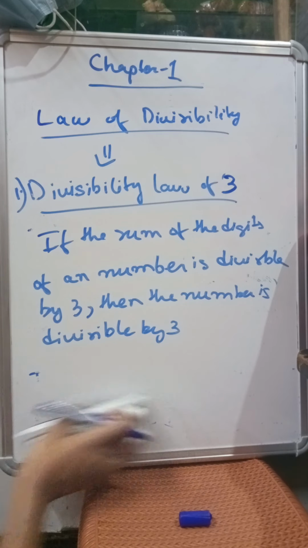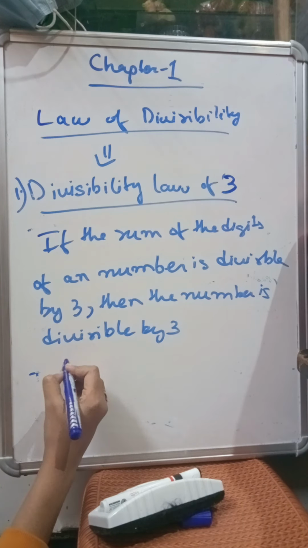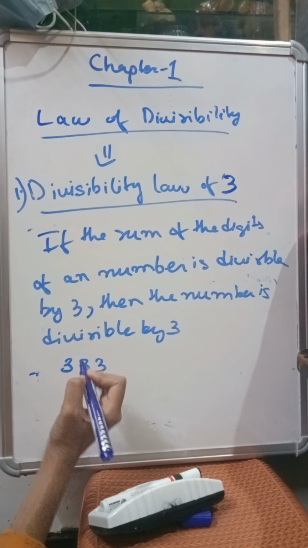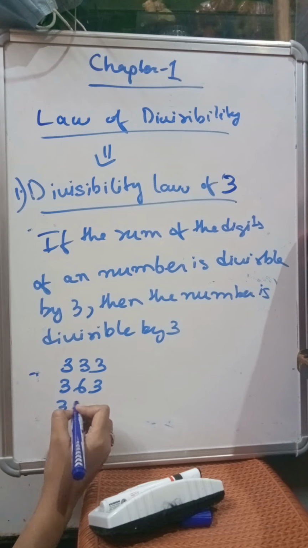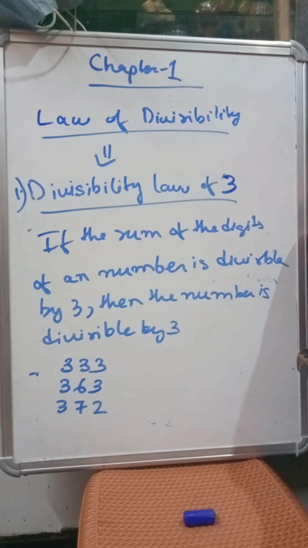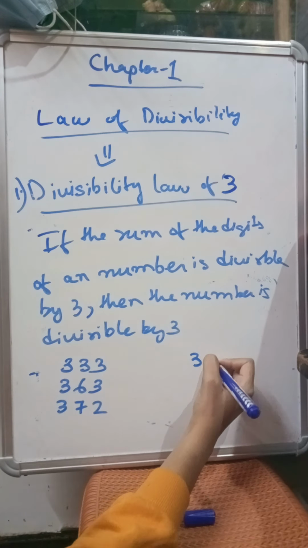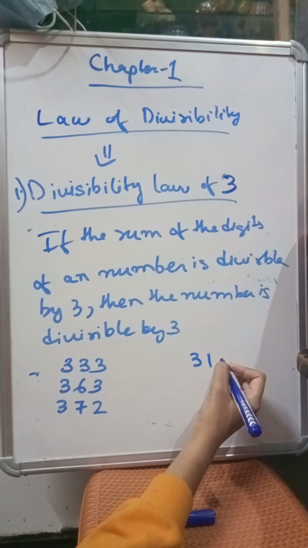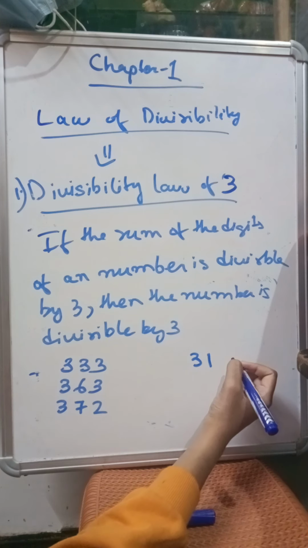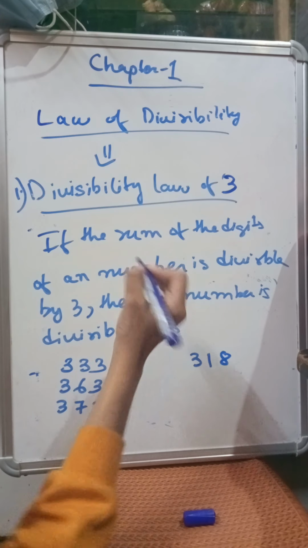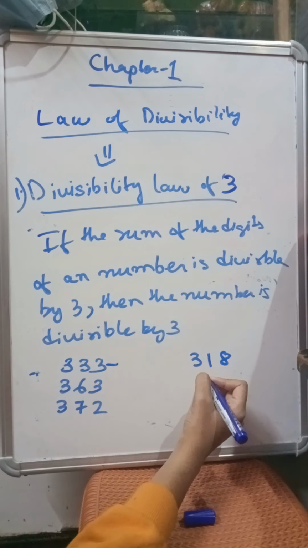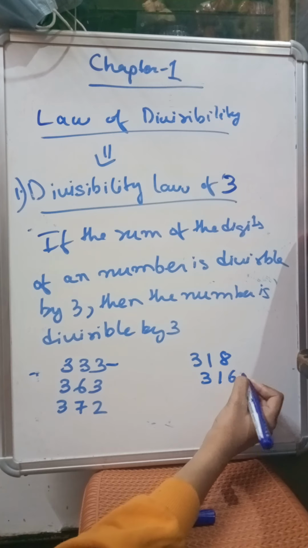Suppose I am taking the example 333. Then I am taking the example 363. Then I am taking the example 372. Then I am taking the example 3 1 3 1 8. Okay. So what we have to do, we have to add. Suppose one more I am taking, 3162.